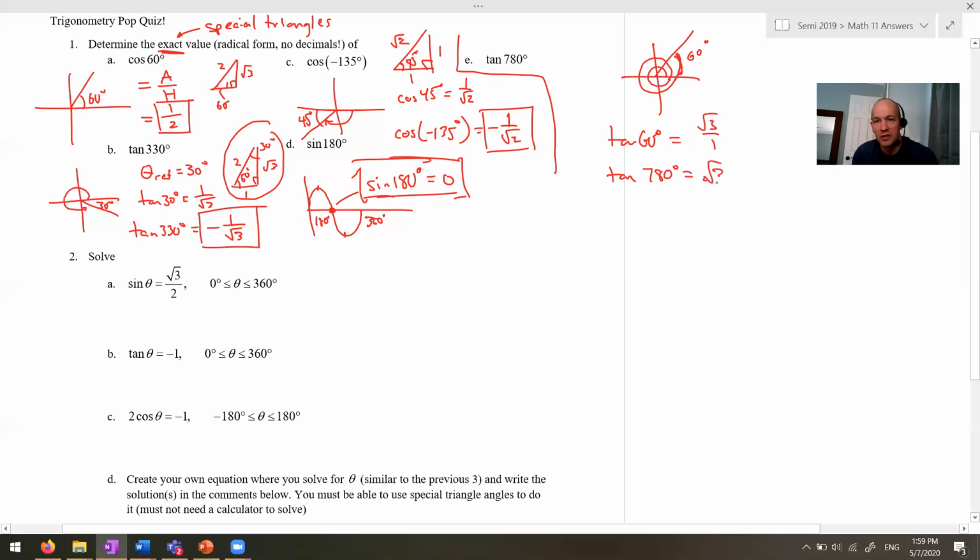So all of these required zero calculator. These are all exact values, no rounding, no 1.7 for root 3, that kind of business. Okie dokie.